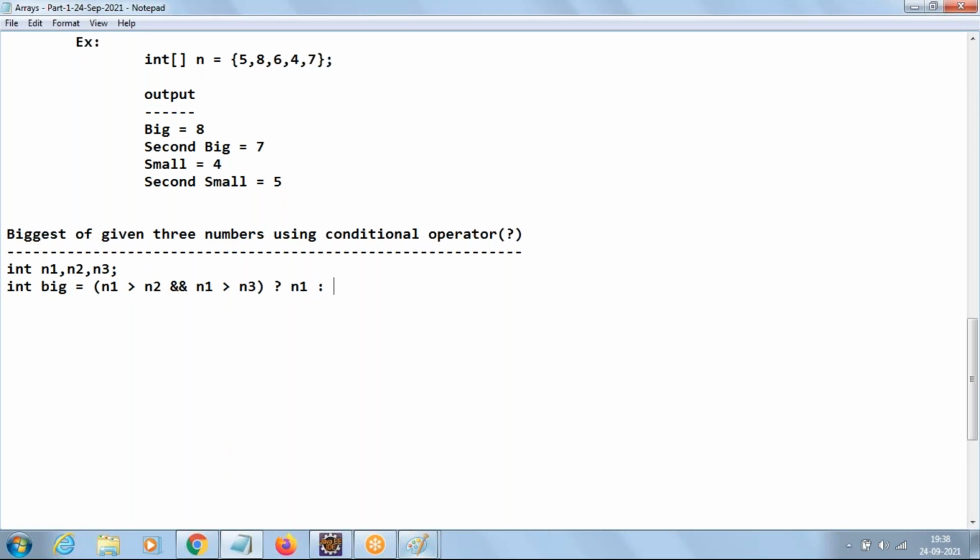colon indicates else, then we have to compare n2 with n3. If n2 greater than n3, then what should I return? n2. Else n3. That's it. Single line of code will do the task.